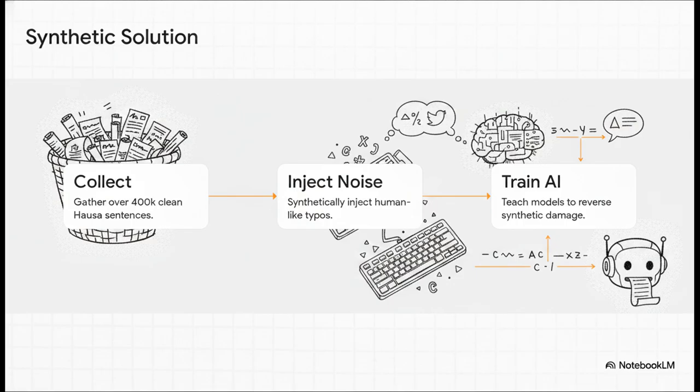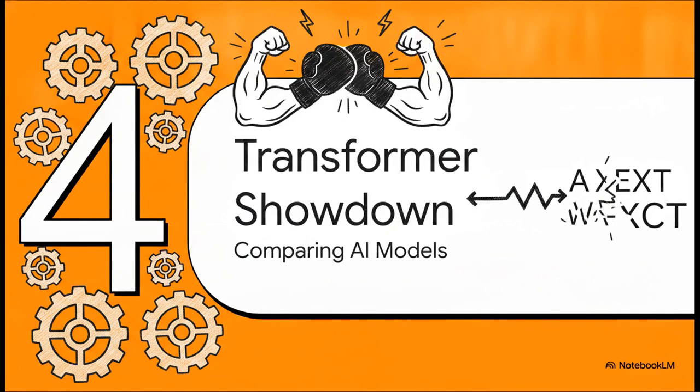They built a synthetic dataset. First, they collected over 400,000 clean, official Hausa sentences. Then, they calculated the exact mathematical human error rates found in real social media data, specifically from Twitter, and they deliberately injected those exact human-like typos into the clean text. So they basically created the perfect training ground, a noisy to clean pairing, to teach the AI how to reverse that synthetic damage.